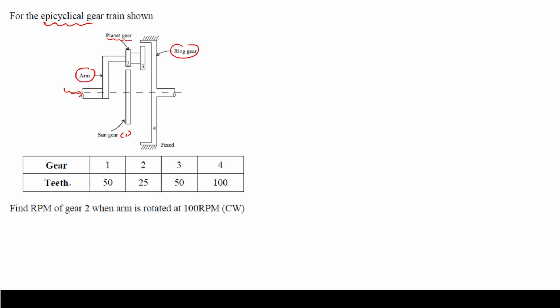All gears and numbers of teeth are given, and the condition is to find the rpm of gear number 2, when the arm is rotated at this much rpm clockwise. There is a tabulated method for calculation of this.